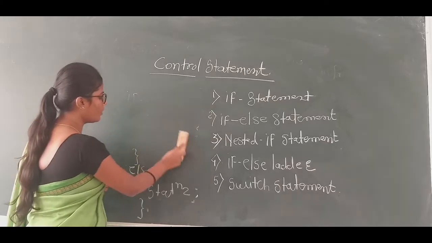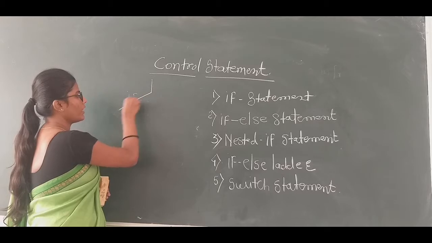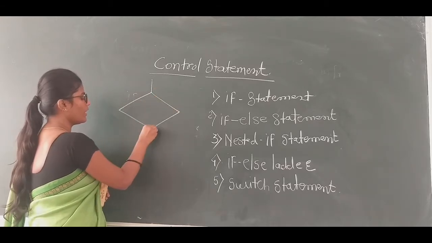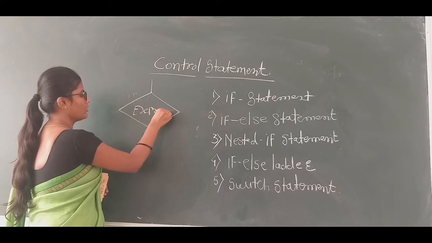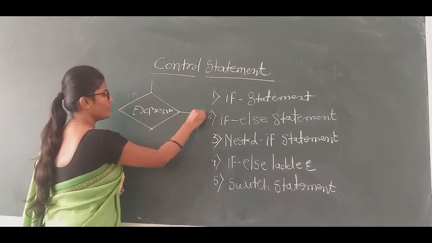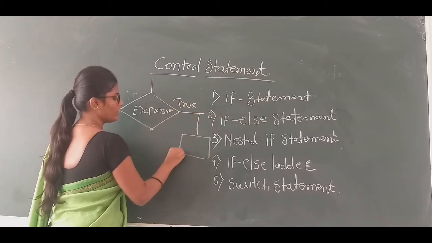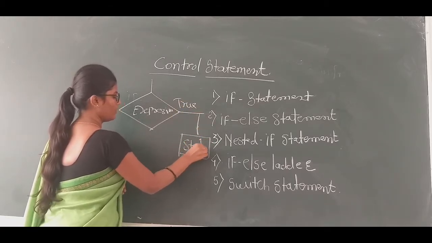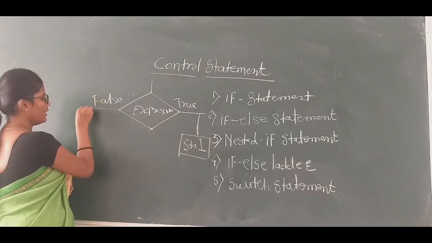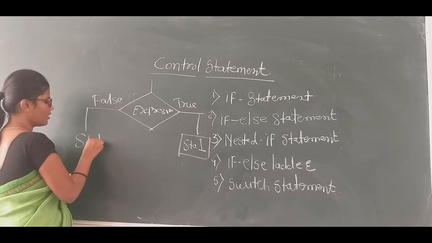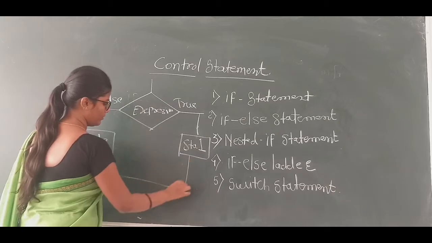Let us see the flow diagram of the if else statement. Here we first check the expression. If the expression is true, then statement 1 is executed. If the expression is false, then statement 2 is executed.